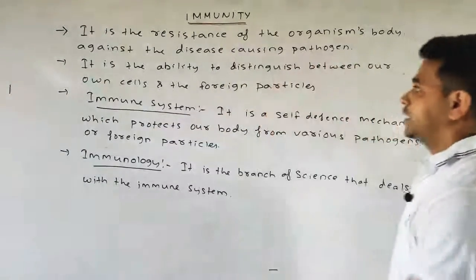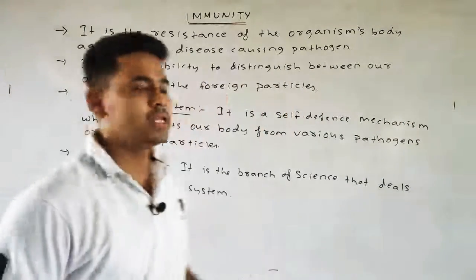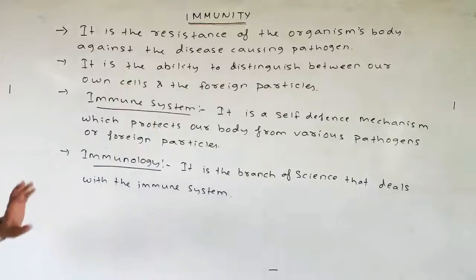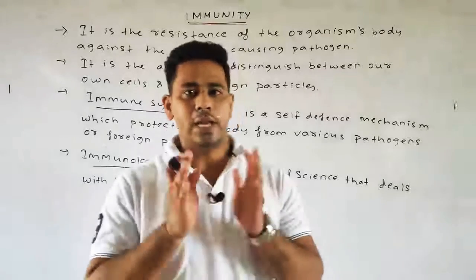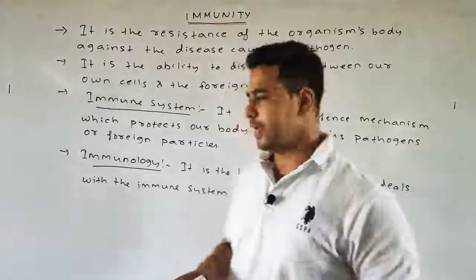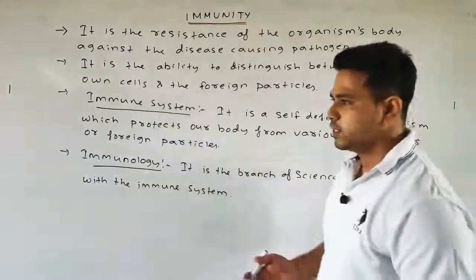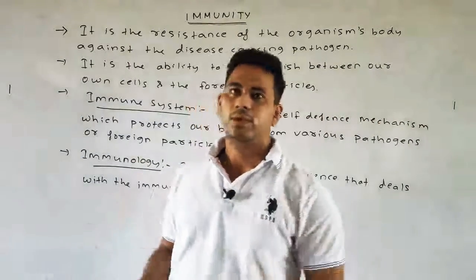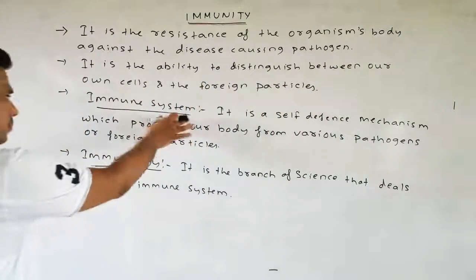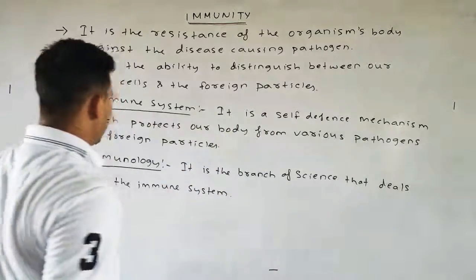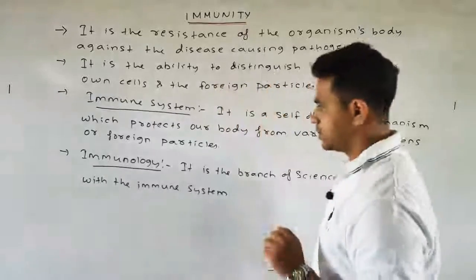So first point, what is immunity? It is simply the resistance of the organism's body against the disease causing pathogen. Second point, immunity has the ability to distinguish between our own cells and the foreign particles which are harmful for our body. Next, what is the immune system? Just as we have the circulatory system, the excretory system and the respiratory system, the immune system is a self-defense mechanism which protects our body from various pathogens or foreign particles.